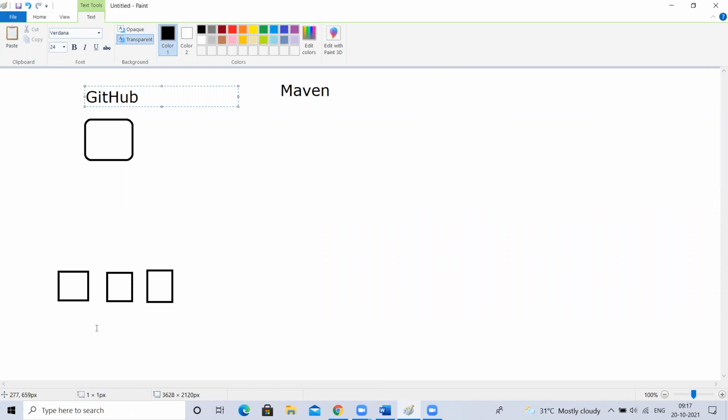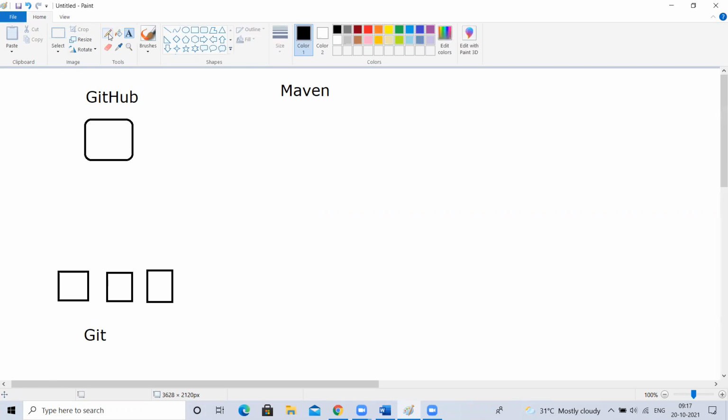Git will be there for version controlling, and for source code management we learn GitHub. All the developers will be connected to GitHub, and we keep that common repository, right? Okay, now I have the entire code here in the GitHub repository.